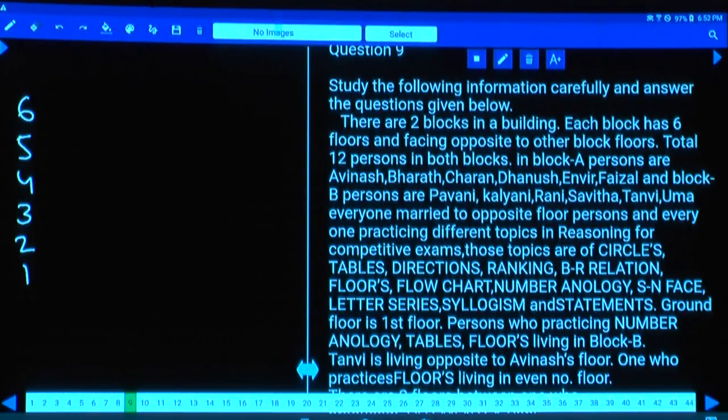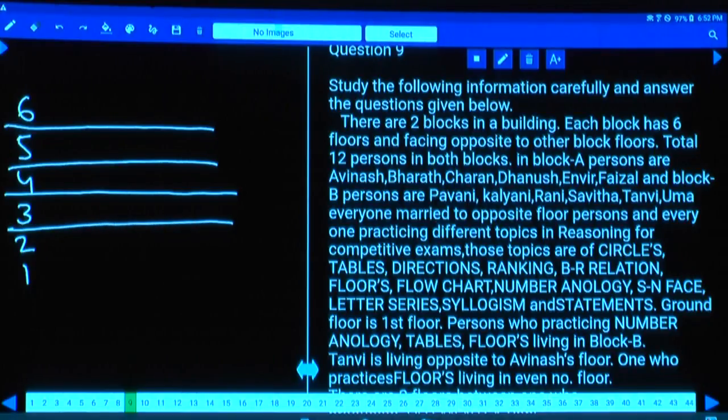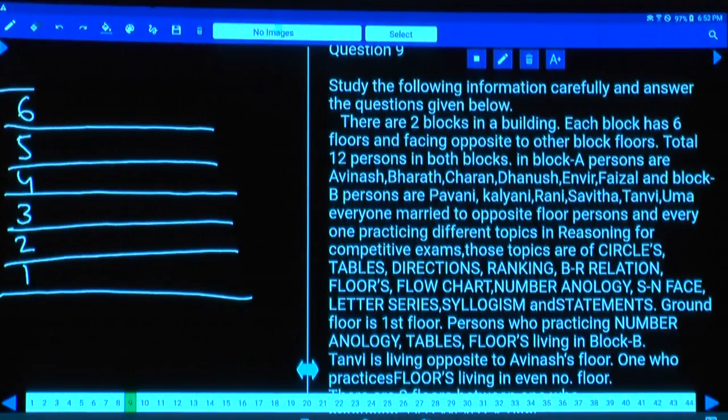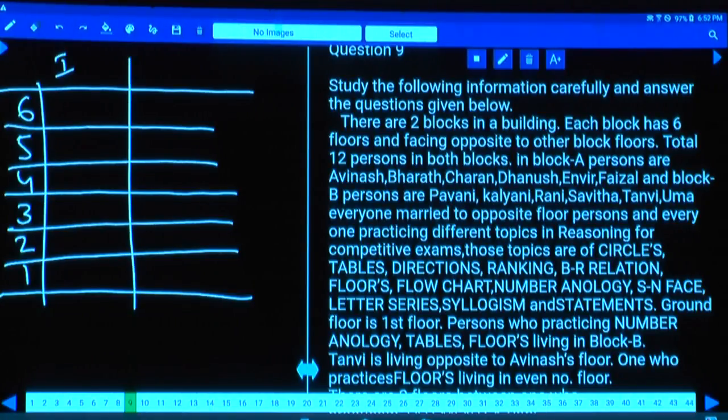Now there are 2 blocks in the building, block 1 and block 2, and each has 6 floors, facing opposite to the other block's floors. Now these two are opposite to each other and so on.